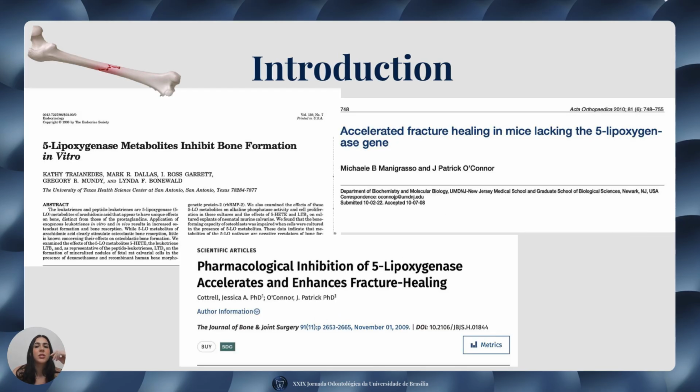Previous studies have suggested that pharmacological inhibition of the 5-lipoxygenase pathway may accelerate and enhance bone healing. However, the exact role of this pathway in alveolar bone repair is still not fully understood. Therefore, this raises one important question. Does inhibiting 5-LO actually improve bone healing outcomes, or does it interfere with the remodeling process? This uncertainty motivated the present study.